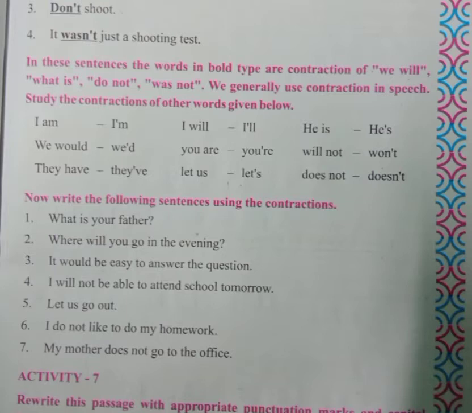Will not, won't. So W-O-N, then only T is there. So you have to remember. They have, let us becomes let's, and does not becomes doesn't. So see here. Now write the following sentences using the contractions. So 7 questions are given here. I will send you the PDF and you have to write the answers in your notebook.